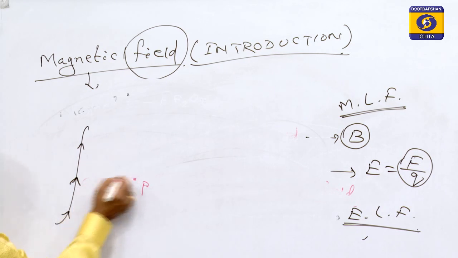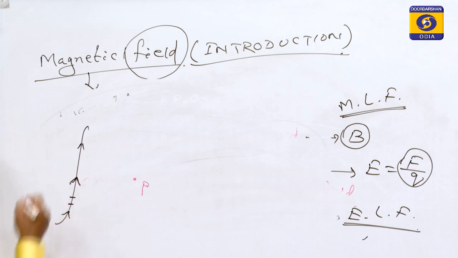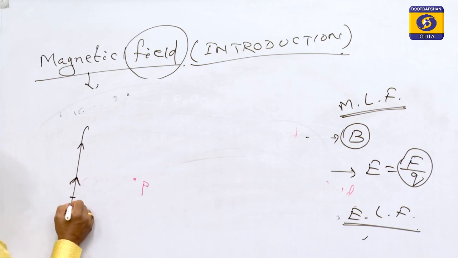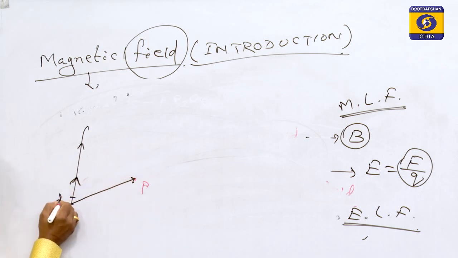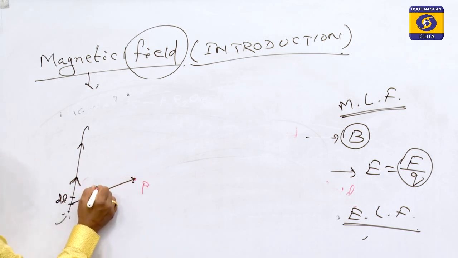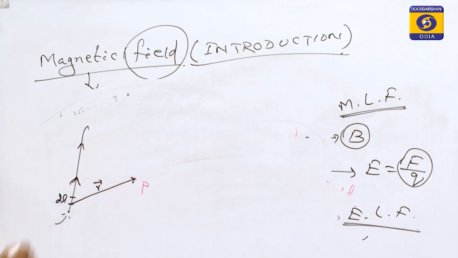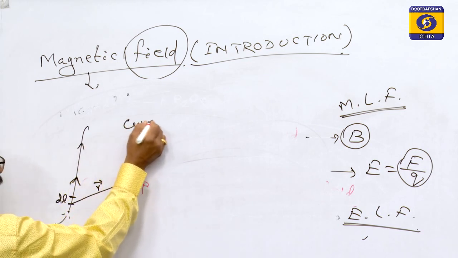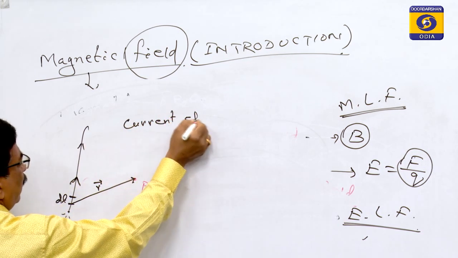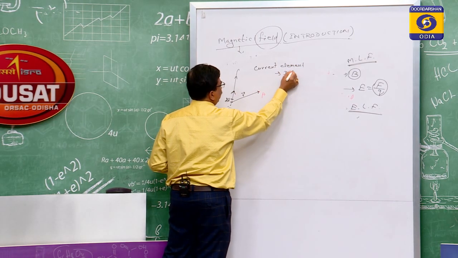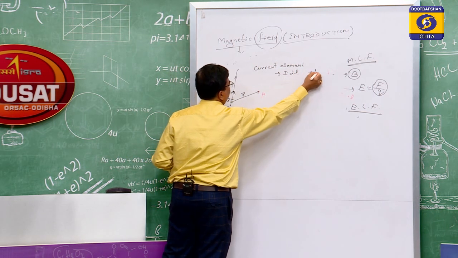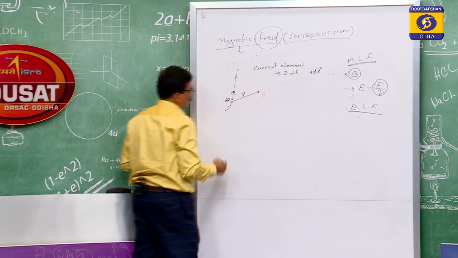To find the magnetic field, we have to take a small element and connect it with that point. If this small element is dl and the distance is r, and the current is flowing in this direction, this length dl will be the current element, which is Idl, and we retain it as the dl vector.